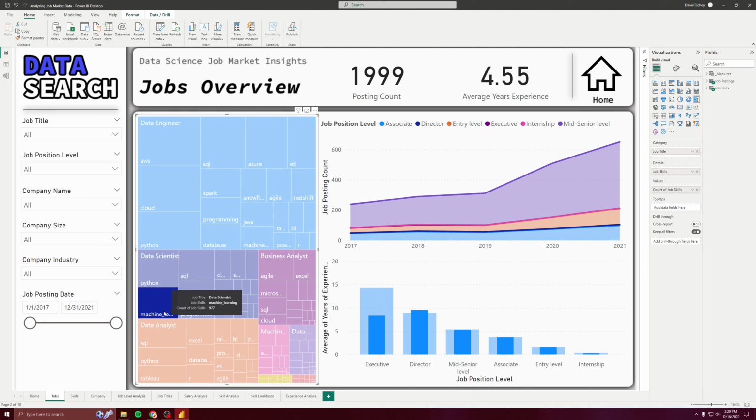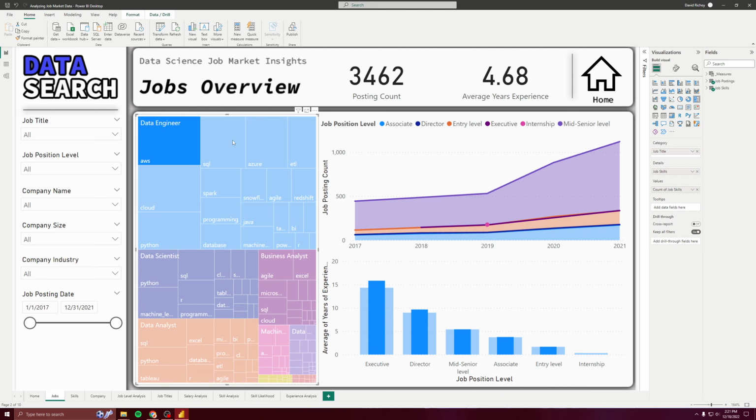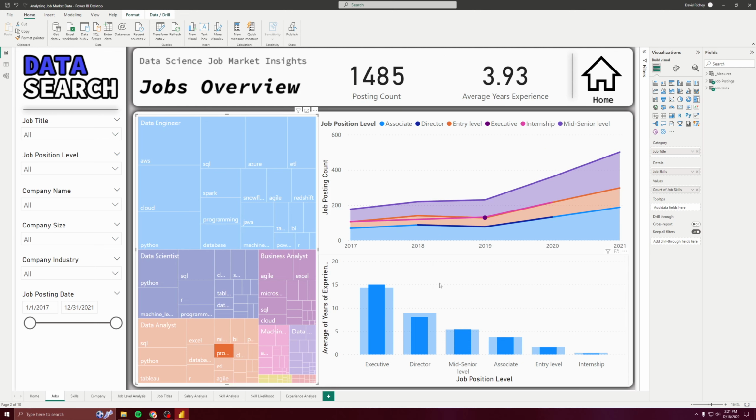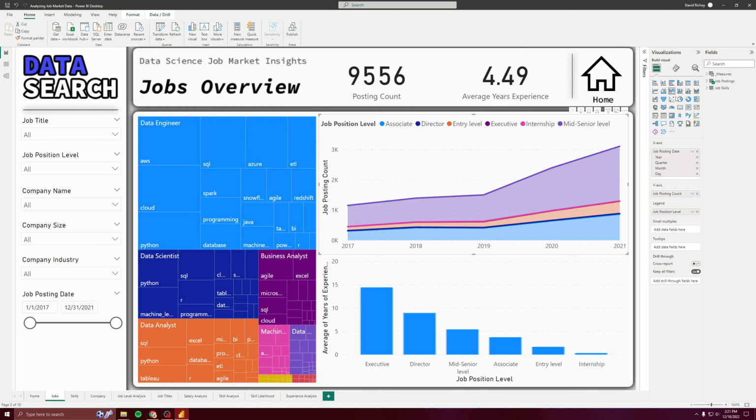A lot of data scientists know machine learning, SQL, programming. That's what this tree map does, and you see it changes the interaction with the charts here.